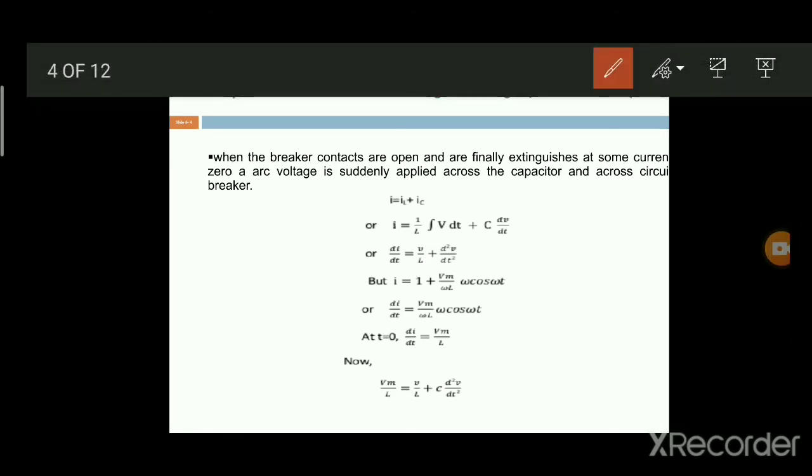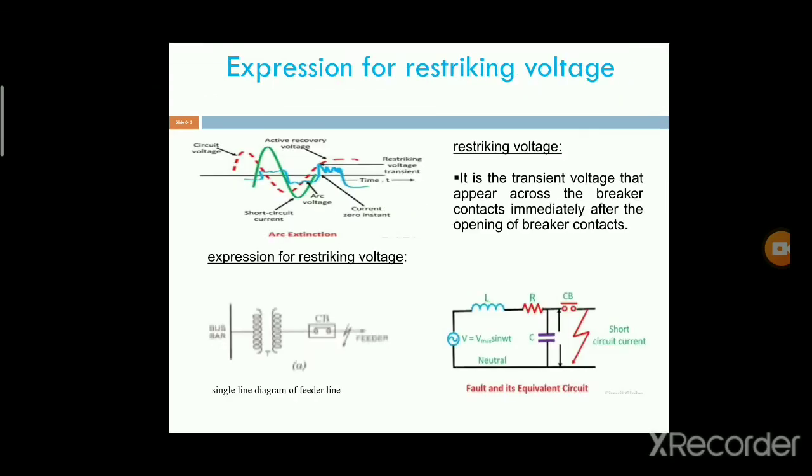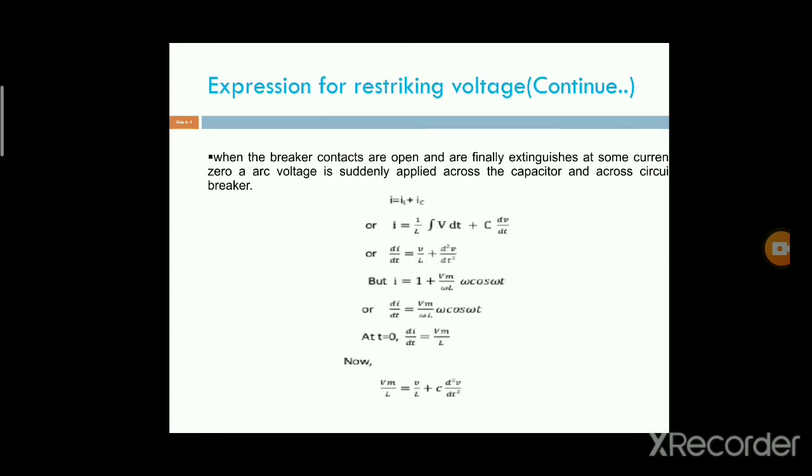Next, coming to the expression where I equals IL plus IC. In that circuit the inductance and capacitance values are added. Due to the inductance and the capacitance, there is some fault current.